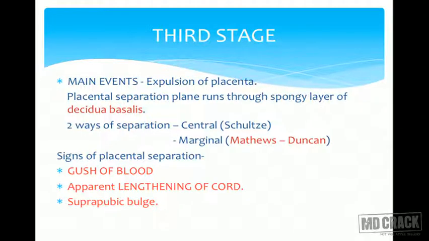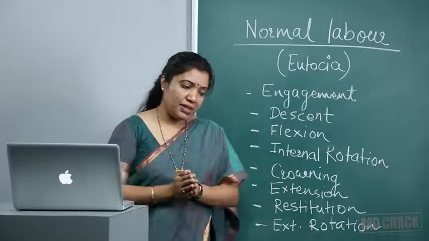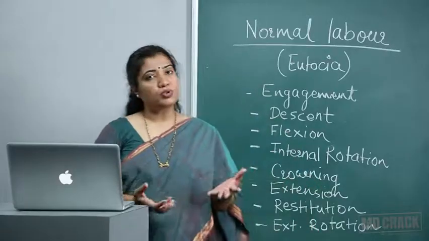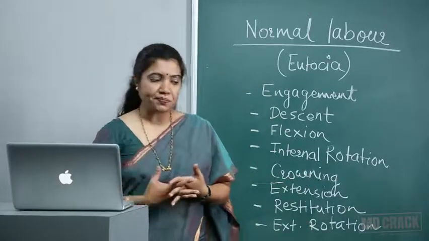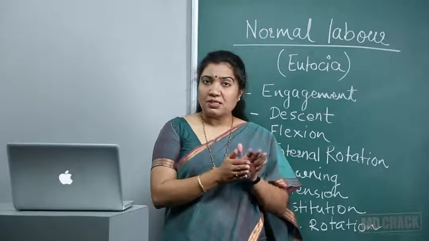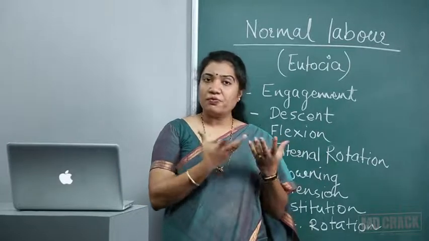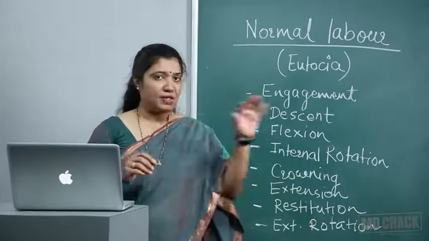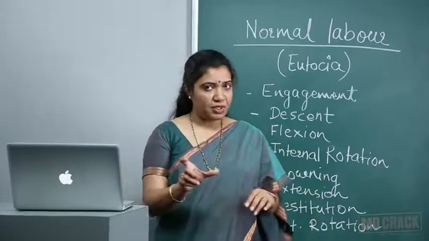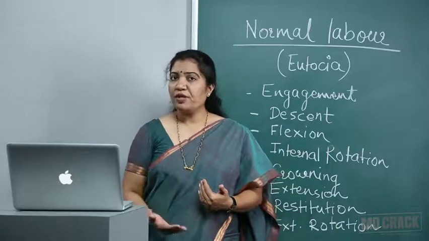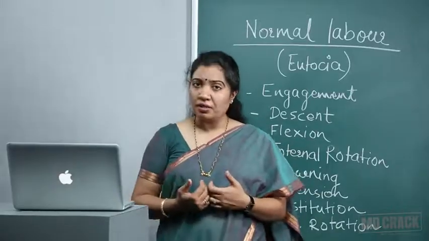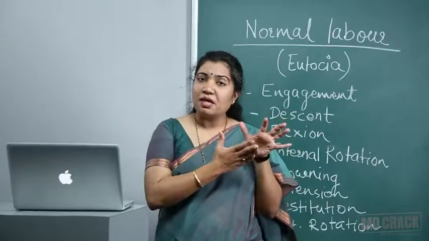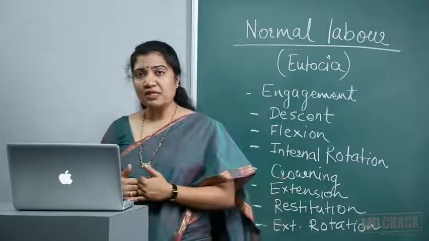Remember this. Again, on the same topic, there are questions in the form of what are the signs of placental separation? How will you come to know that the placenta has separated? Once the placenta starts separating, the vessel channels just open up and there is a gush of blood. So baby is already out, you are waiting, you have 15 minutes for the placenta to come out. When you are waiting, you can see suddenly there is a gush of blood because now the vascular channels are open because the placenta has started getting separated. So this is the first sign.